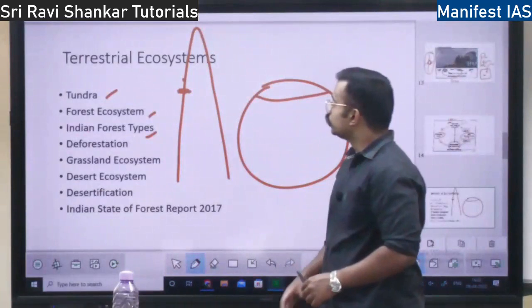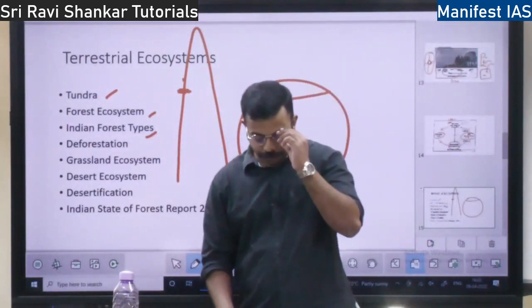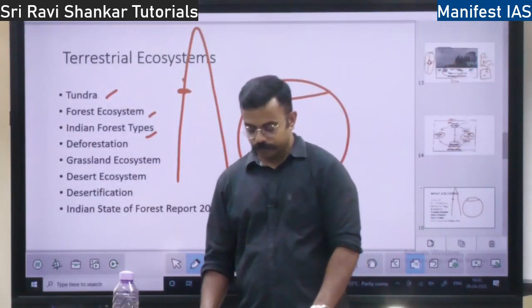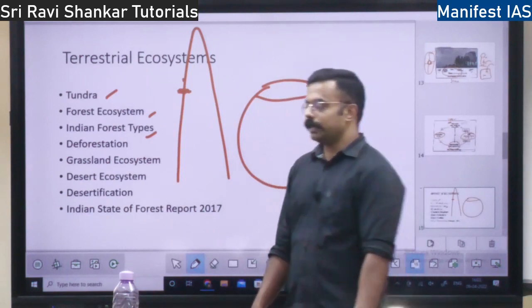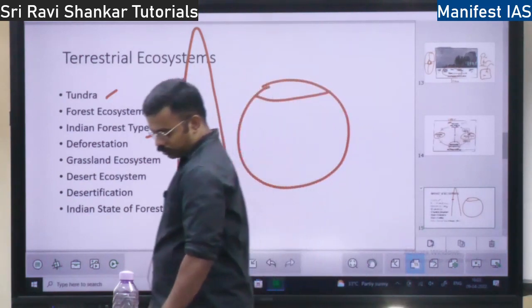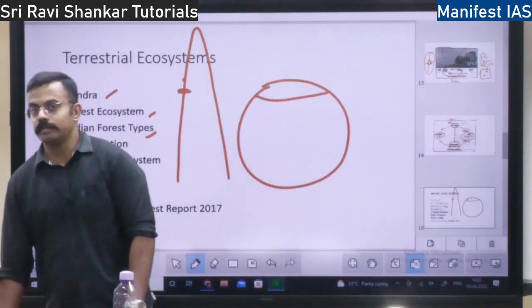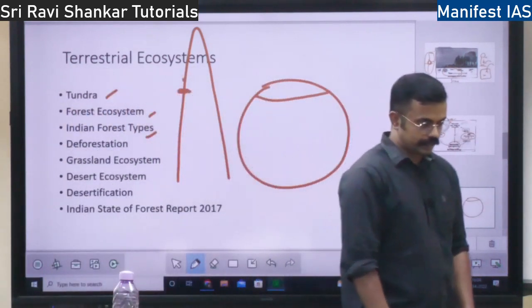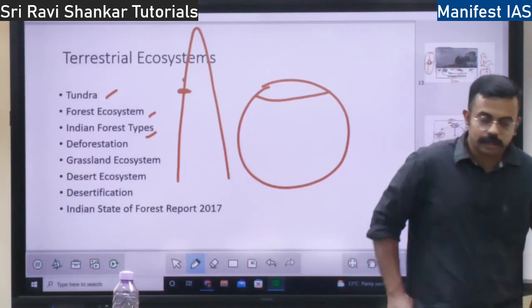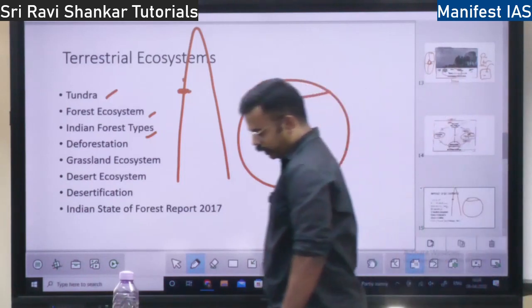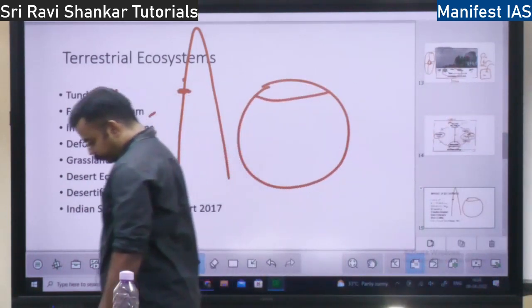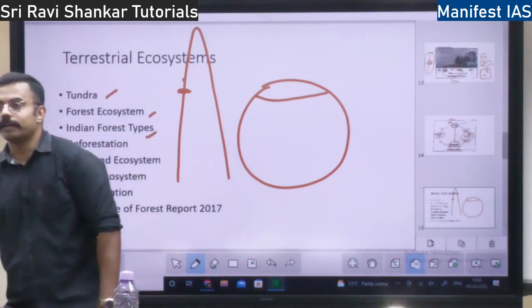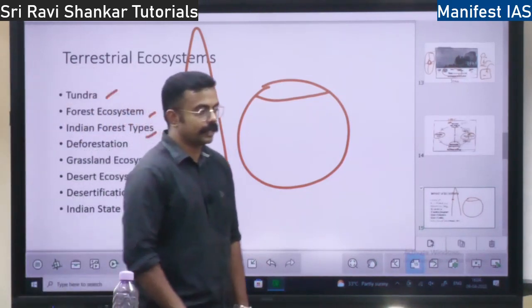Then we will move to the concept of deforestation. So is deforestation happening? How much percentage of India do we have? You have the India State of Forest Report. 2021 is the latest report. What is the amount of forest cover in India? I have told you in an earlier class. 24%. 24% is the amount of forest cover in India.